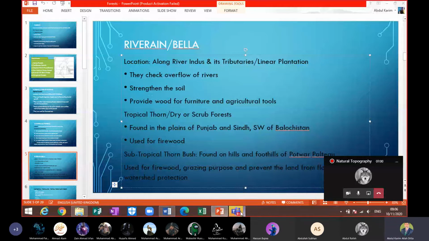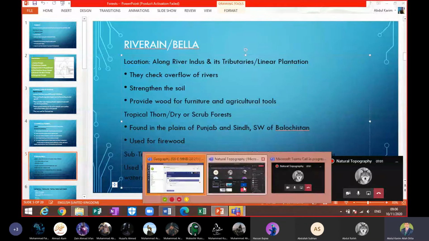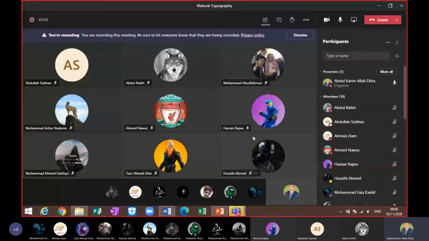Last time I told you, beta, there are three questions which can come about the types of forest which we have in Pakistan. One question is about their location, beta. Where are they located? You must know the location. If they ask you where mangroves are located, you must know their location, beta.